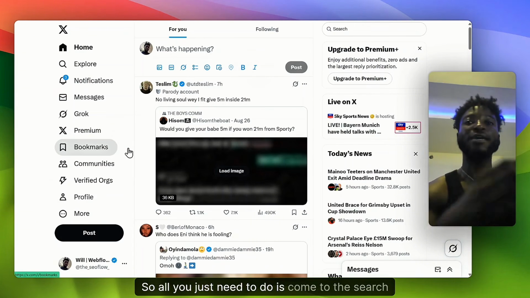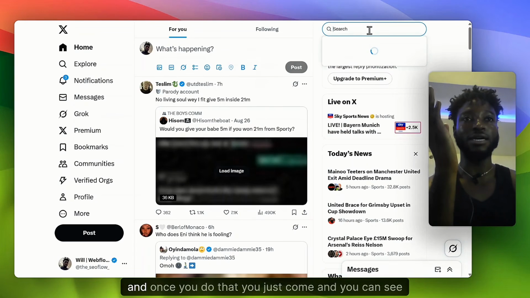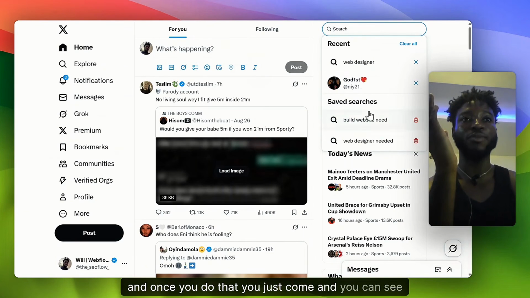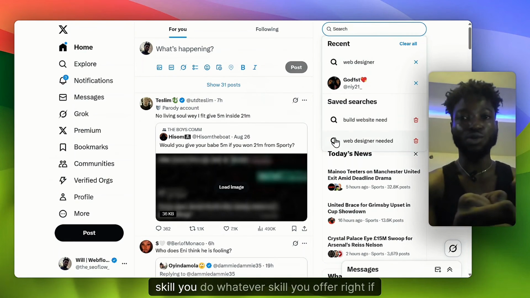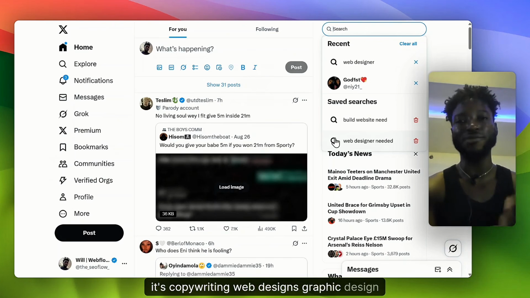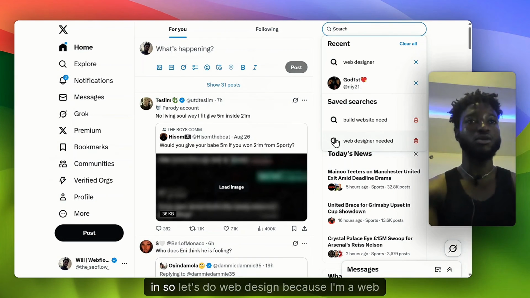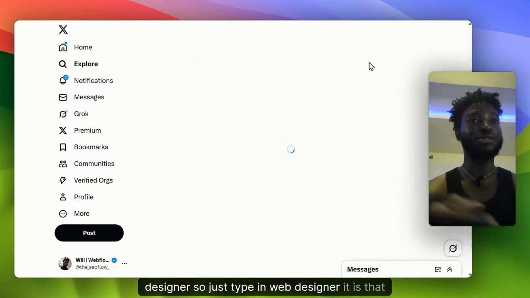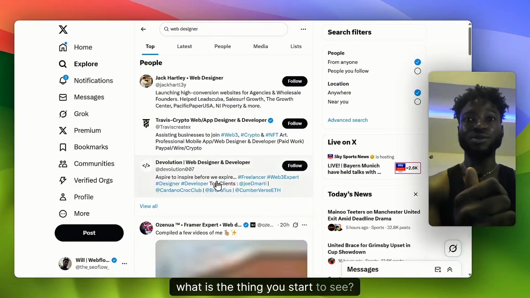So all you need to do is come to the search bar, right here. You can see I've already typed in web designer. Whatever skill you offer, if it's copywriting, web design, graphic design, whatever, come here to the search bar and type it in. So let's do web design because I'm a web designer. It's that simple.